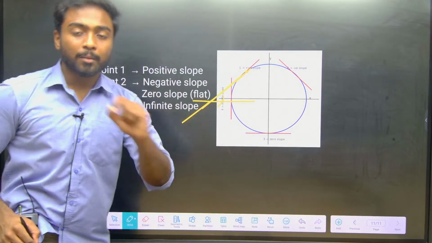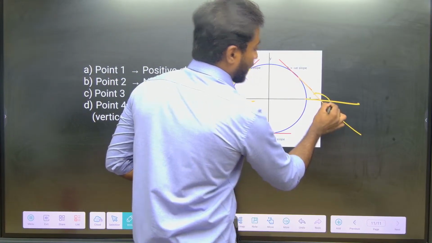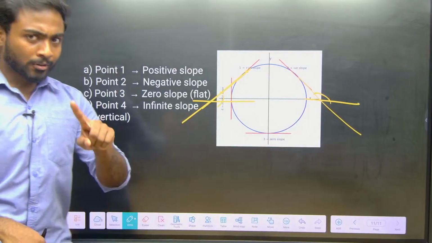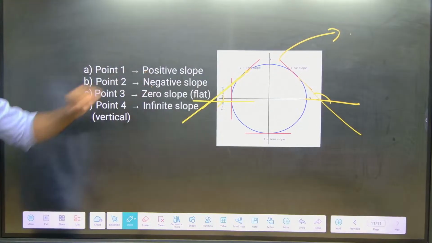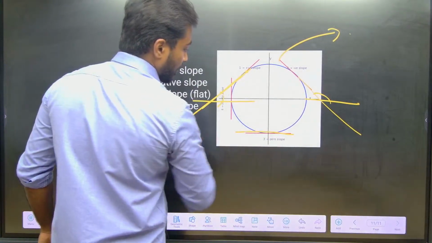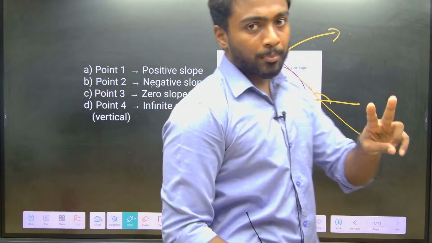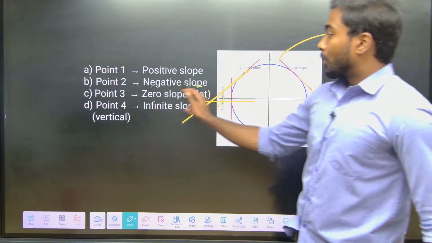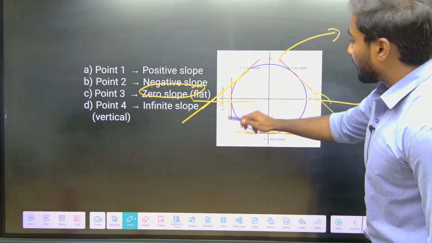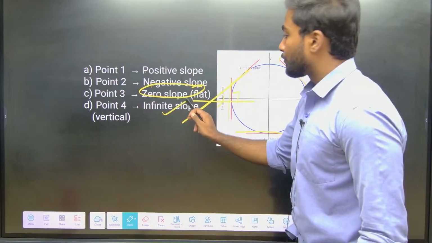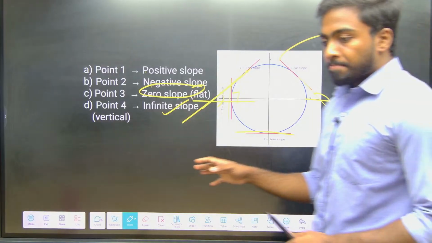Less than 90 means positive. If I extend the second line like this, this is my angle. It is more than 90. More than 90 and less than 180, it is negative. Second one is negative, first one is positive. Third one, if you see, parallel. Parallel in the sense 0 it should be or 180 it should be. So what is the angle and what is the slope? 0, flat. And if you see this one, perpendicular, so it is infinite. So this is about the slopes.